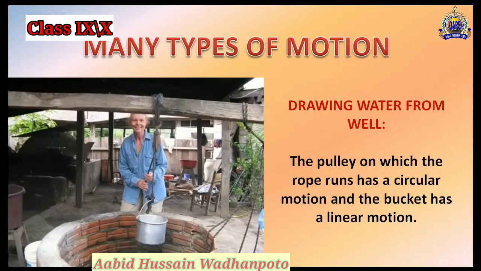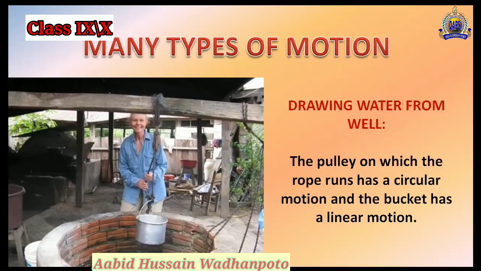Let's have some examples of the motions, like drawing water from the well. The pulley on which the rope runs has a circular motion and the bucket has a linear motion. So here are two examples, the circular motion and also the linear motion, both defined in a single example.